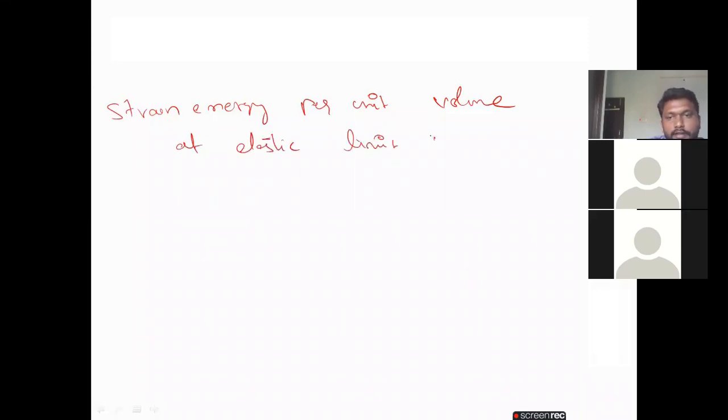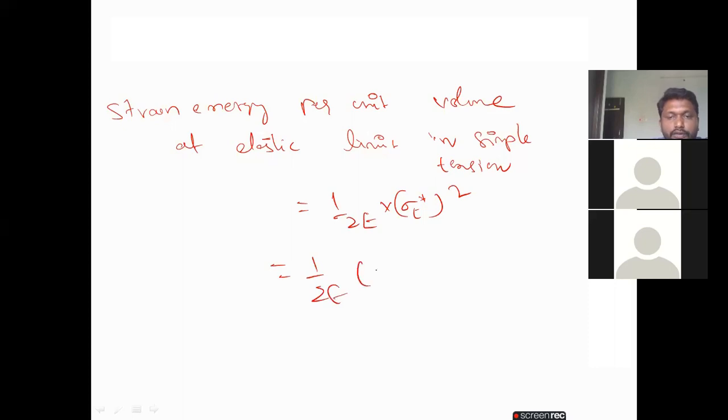Now I will calculate the strain energy per unit volume at the elastic limit in simple tension, which is 1 by 2 into sigma t star square. So 1 by 2E into 200 square. Tell me the answer. How much is 200 square? 40000. Yes.